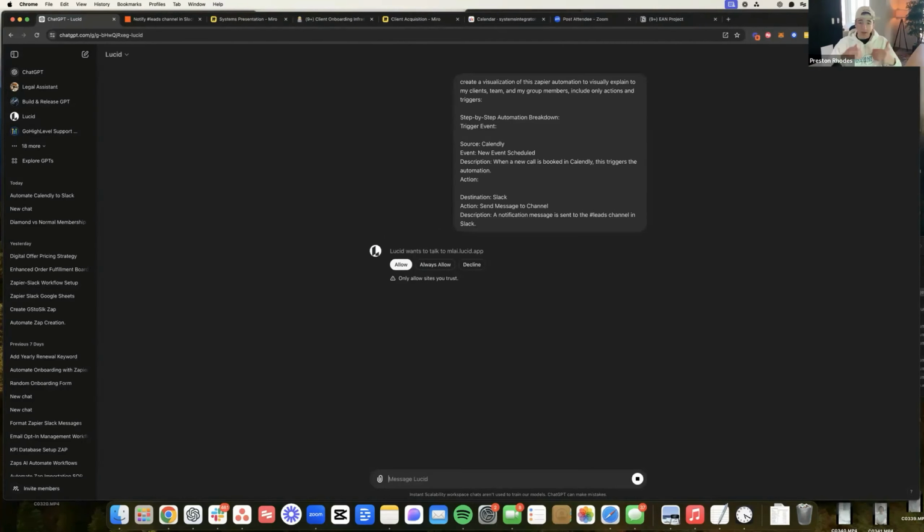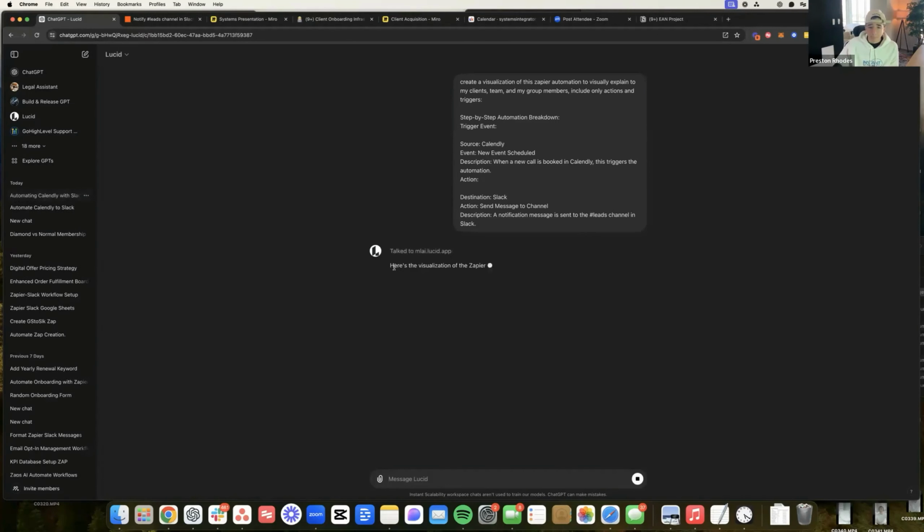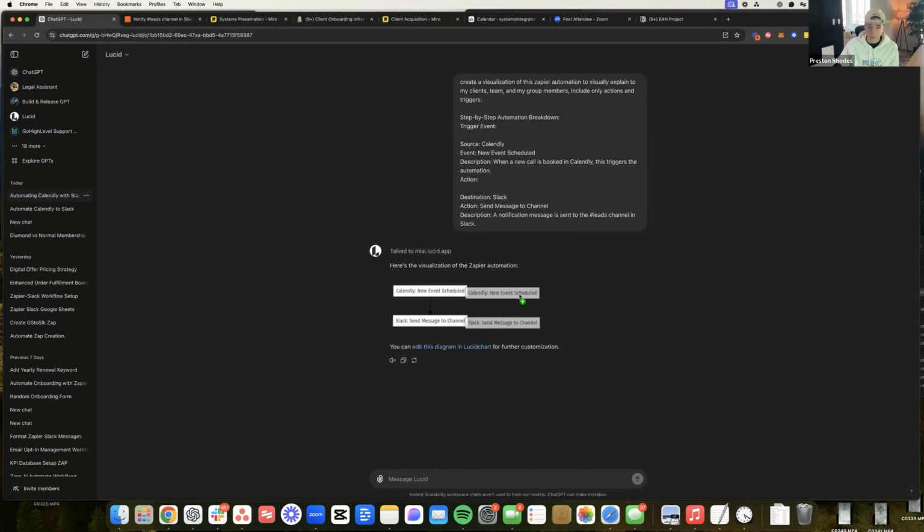So traditionally I would have had to build that automation myself, and then I would have to go into Miro or Lucidchart and I'd have to map out exactly how it works. But now what we have done is we have created the automation automatically in 1 minute. And then we have created the process map automatically in 1 minute. You can imagine if this is a 10-step Zap, it would be obviously a much more intricate visualization of the process map. So now we have this actual file right here.